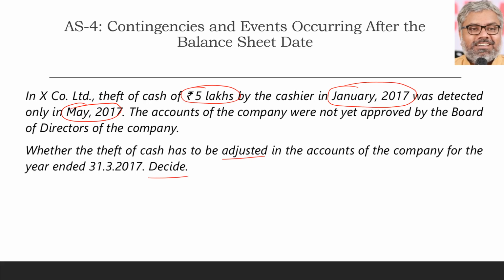How to adjust? Definitely there is a loss that has to be debited to the profit and loss account, and the cash balance has to be reduced by 5 lakhs. That will be the adjustment to be done on the accounts for the year ended 31st March 2017 itself, even though we found out about this after the balance sheet date. Since it is an adjusting event, it has to be adjusted in the financial statements for the year ended 31st March 2017. That is the conclusion we should write about this particular scenario.